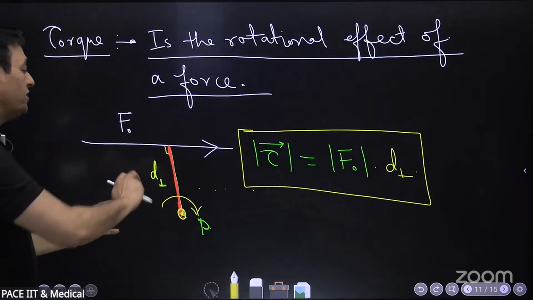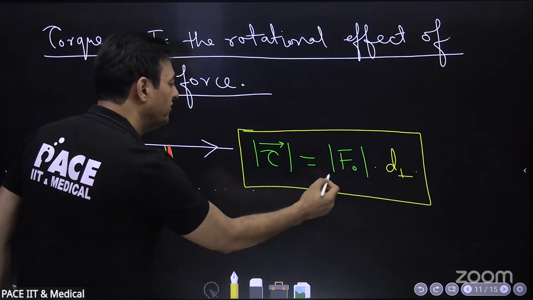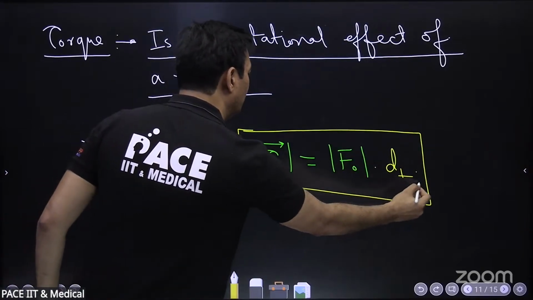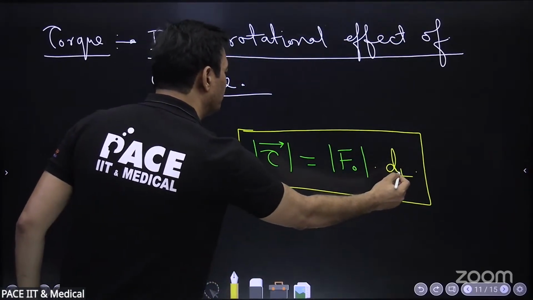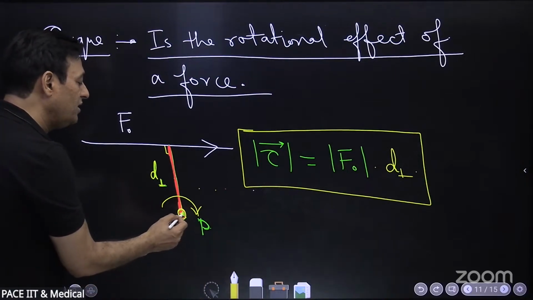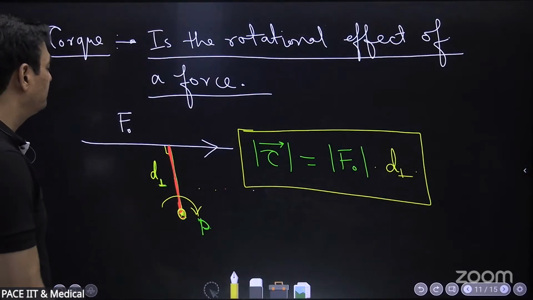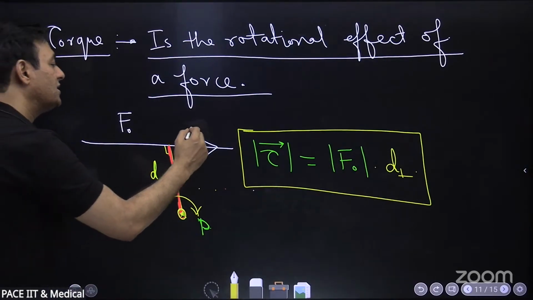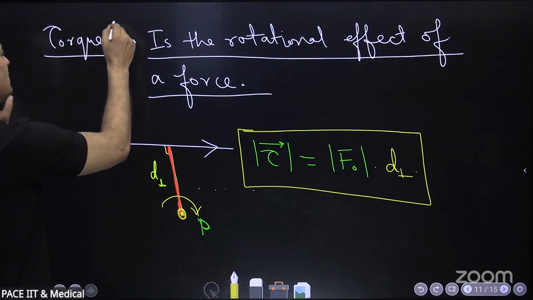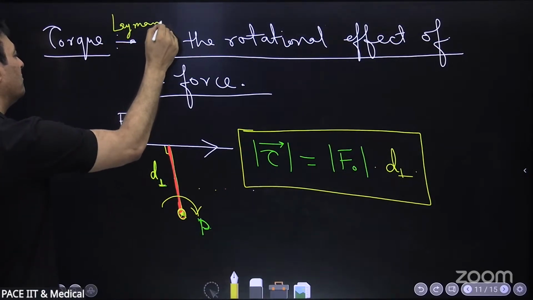And that rotational effect of a force will be torque, and torque will be force into arm length, force into perpendicular distance from the point about which we are calculating the torque, जिसके about rotation हो रहा है.